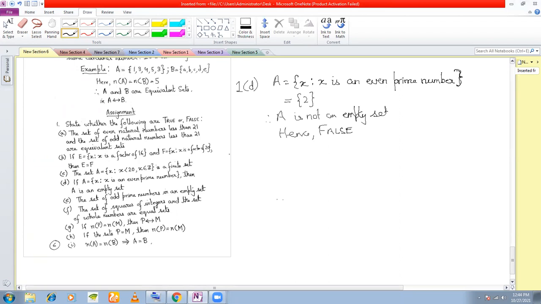Okay. Next, 1E. The set of odd prime numbers is an empty set. Let us suppose that the set A is {X such that X is an odd prime number}. Is it an empty set? No, sir. It has many elements, odd prime numbers.